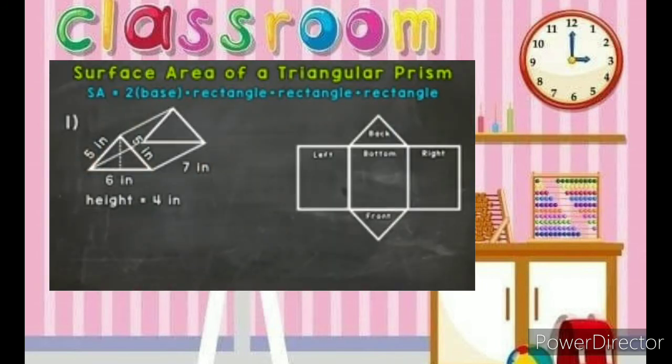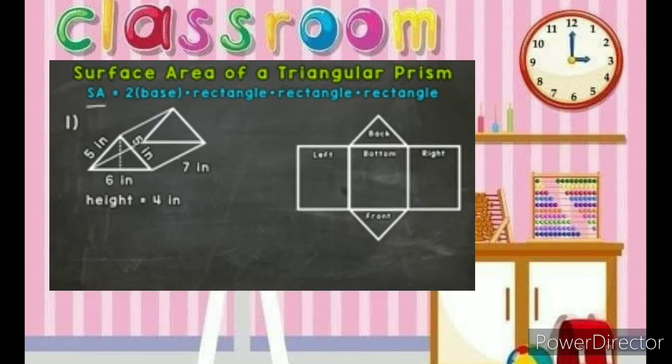In this video, I'm going to cover how to find the surface area of a triangular prism. And remember, the surface area, simply put, is the area of the outside part or layer of a 3D figure. When it comes to triangular prisms, they have 5 faces. So we need to find the area of each of those 5 faces, add them together, and we'll get the surface area. At the top of your screen, where it says SA, that means surface area.